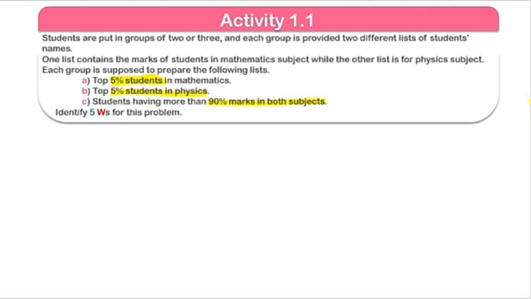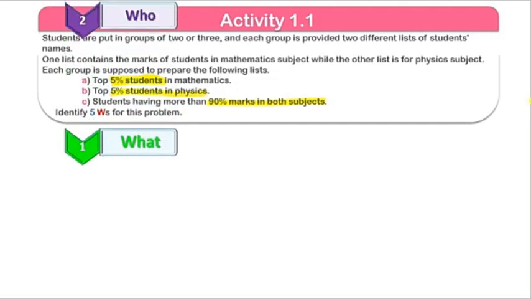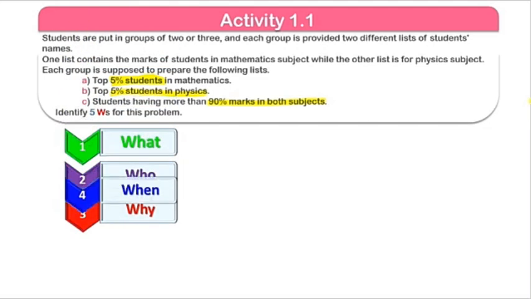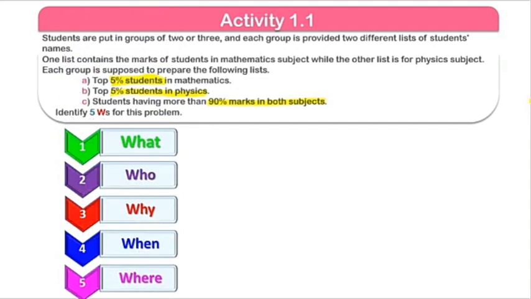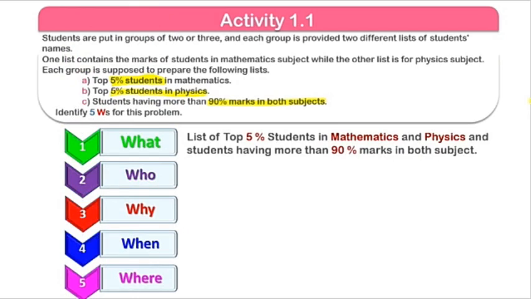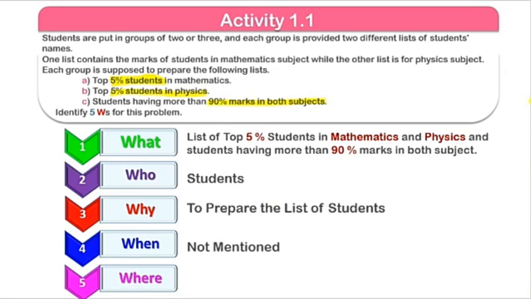And now we will identify the 5 W's I discussed in the previous lecture. What we got is that we have to list the top students who got 90% marks in math and physics. Who? Students. Why? To prepare the list of students. When? It is not mentioned how much time you have to solve this activity. Where? Of course in school. So this is the solution of the first activity.